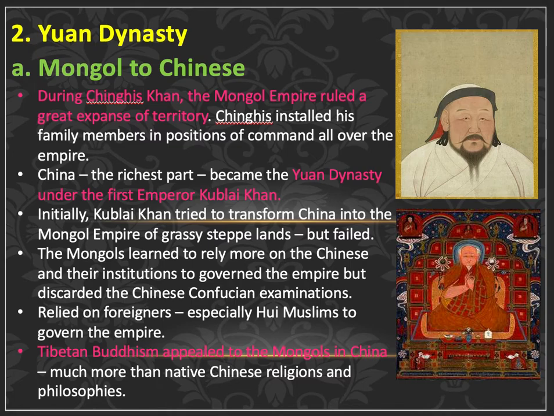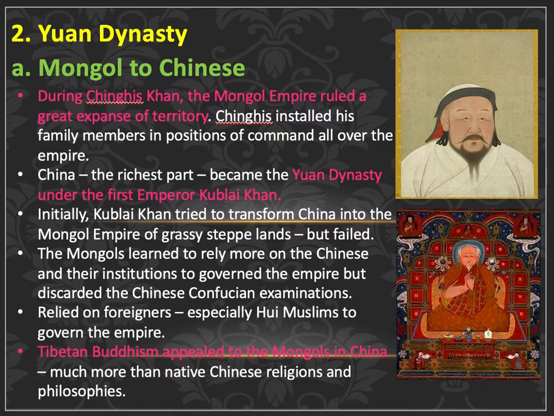And we'll continue with how did the Mongols turn into the Yuan dynasty in China. When we use the word Yuan dynasty, we are referring specifically to the Yuan dynasty in China. So after the death of Genghis Khan, the whole Mongol Empire was divided into four different parts. The Mongols that became the Yuan dynasty is just one part of the Great Khanate that is based now in Beijing.